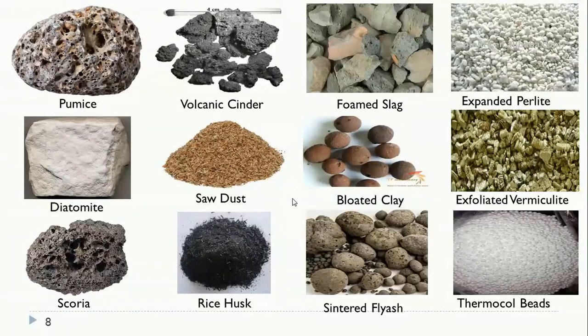Pumice, diatomite and scoria, volcanic cinders, sawdust, rice husk: these are all natural lightweight aggregates. Whereas foam slag, bloated clay, sintered fly ash, expanded perlite, exfoliated vermiculite and thermocol beads are all artificial lightweight aggregates.